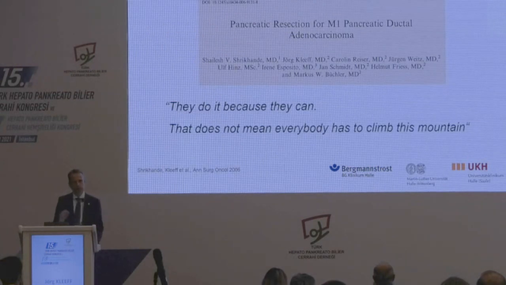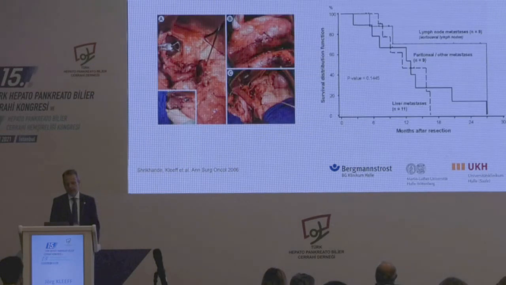Now, this is one of the first series, and this was in the time when I was in Heidelberg, and we published this with a limited amount of patients, and I will show you this, what happens if you resect pancreatic cancer plus metastases. And we had quite problems to publish this paper, and at the end we finally did this. But what you can see here, small patient numbers, and on the right side, if you look at the survival curves, you see one thing: if you have lymph node metastases that count as distant metastases, they survive obviously better than peritoneal or liver metastases.